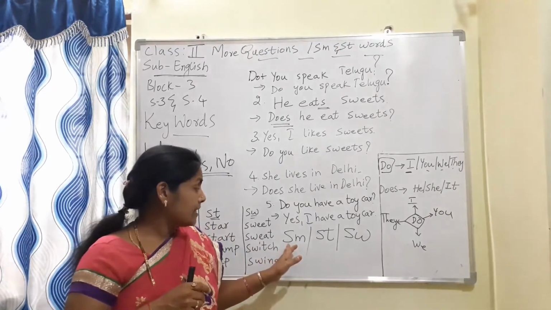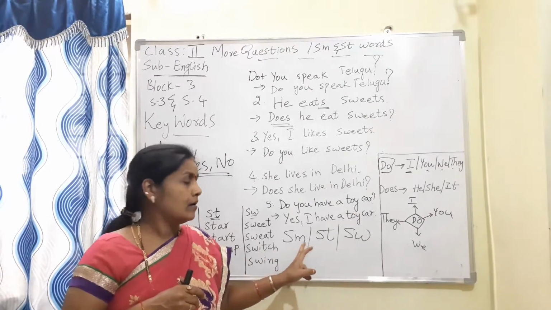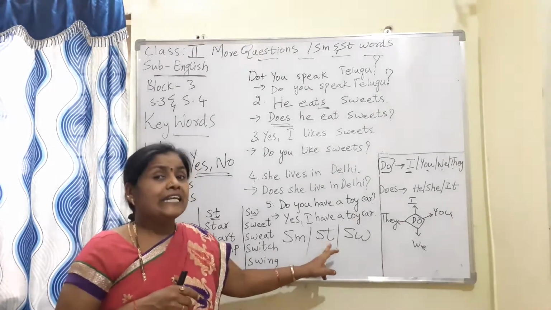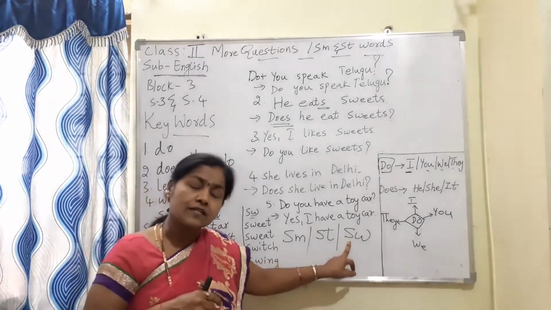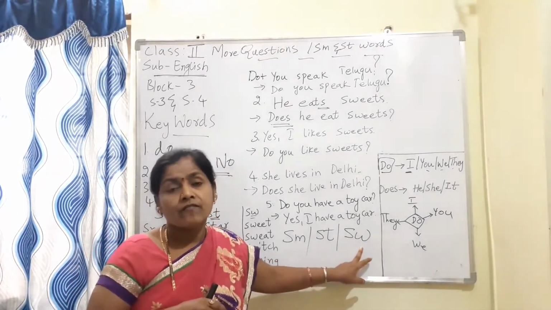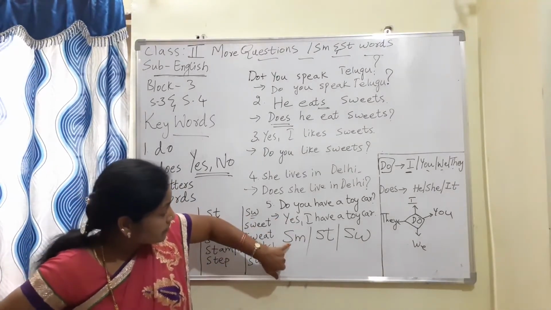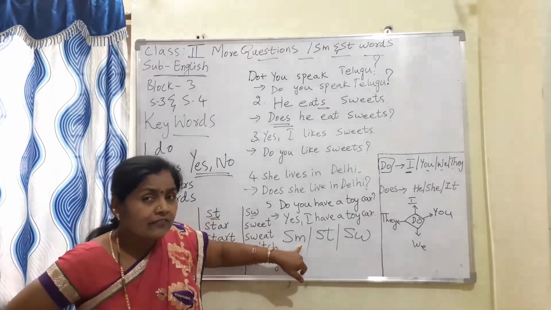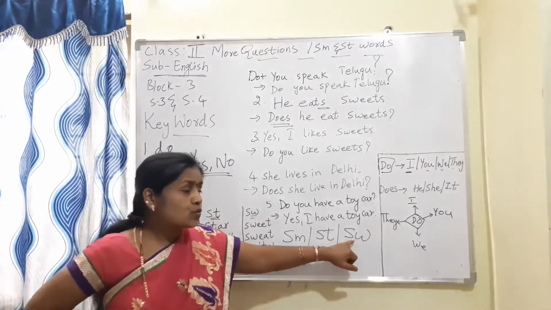So here S sounds as S and M sounds as M. S, T sounds as T. S sounds as S, W sounds as W. So here using these two letters S and M together we will get the sound SM, ST, SW.